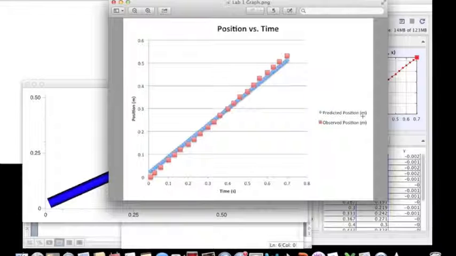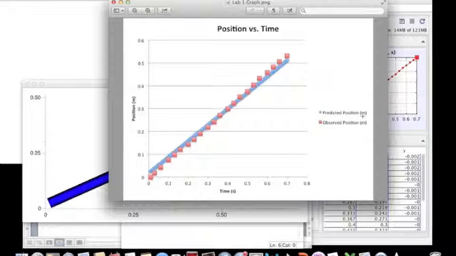Variations of the observed position from the predicted position can be accounted for by human error in maintaining a perfectly constant velocity. If the axes were flipped while analyzing the video in Tracker, the linear shape of the graph will not change. However, the position values will change depending on the placement of the axes. For example, the values will be negative if the ball were to move in the negative x direction. It is possible to say how many pushes and pulls exist if friction and other outside sources are accounted for.